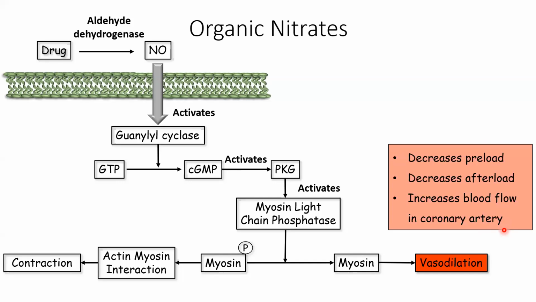How can we give rest to the heart? By decreasing preload and afterload. This is one thing. And we can increase the oxygen supply to the heart so that it can function properly. How can we increase oxygen supply? By increasing blood flow through the coronary artery. So this is the mechanism of action of organic nitrates.